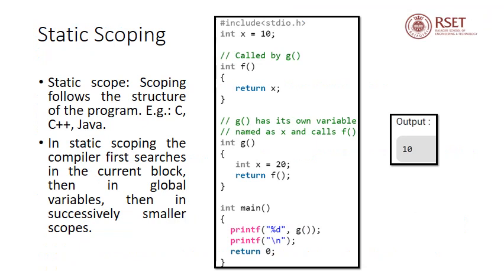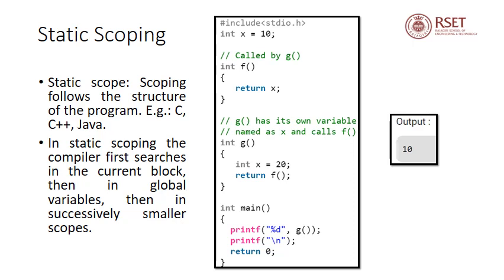Now we'll see what is meant by static and dynamic scoping. In static scoping, scoping follows the structure of the program. Examples are C, C++, Java. In static scoping, the compiler first searches in the current block for a particular variable. If that variable is not visible within the current block, then it will check in the global scope, that is, it will check whether that variable is declared as a global variable. So let's see an example.